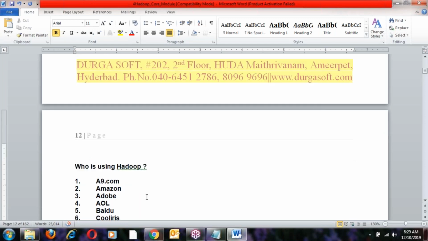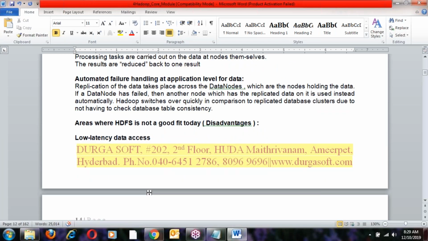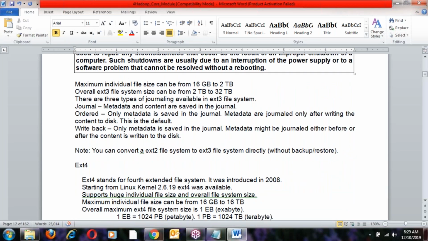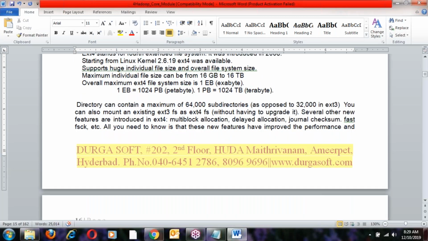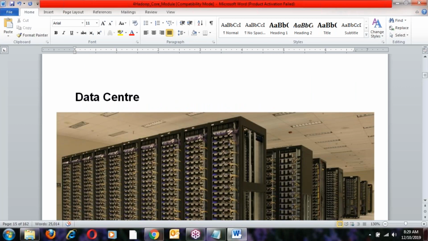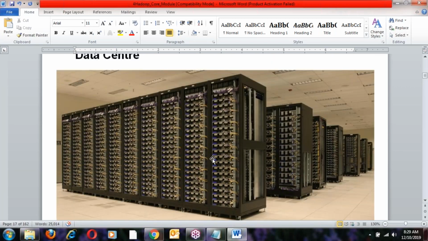Okay, right? Yeah. So for everyone, these are only the core modules. For the remaining modules, the remaining ecosystems, we have other documents. Okay. Yes, I think I have prepared around a 1500 page document. Okay. So, yes, see the data center. This is our data center photograph.